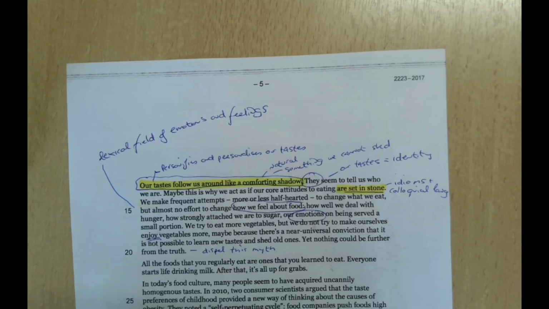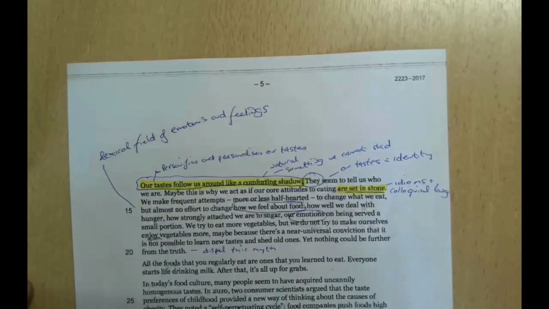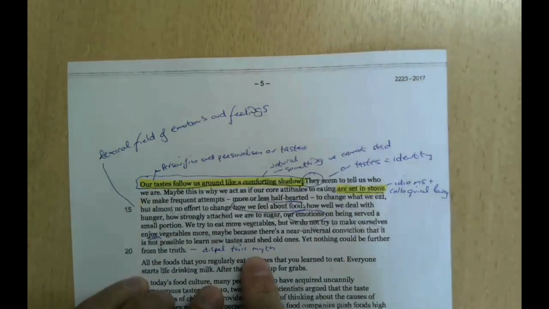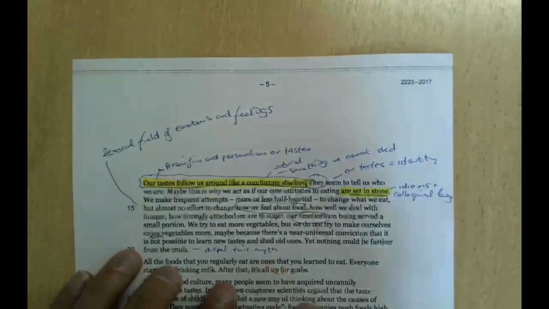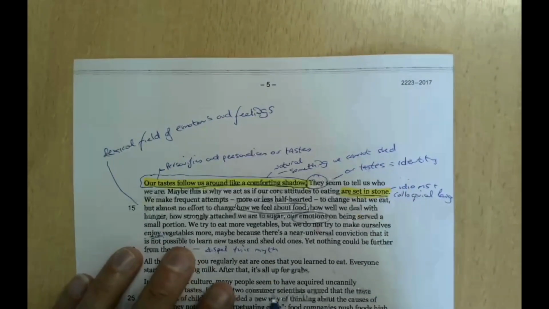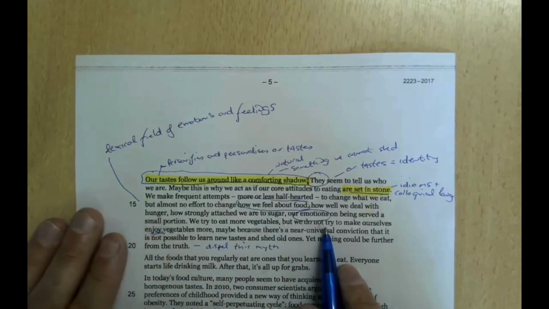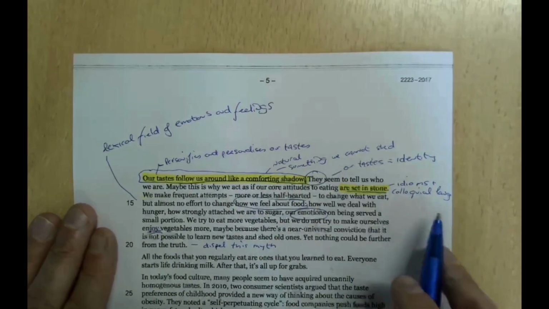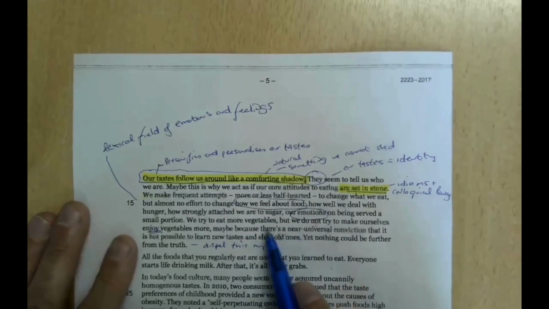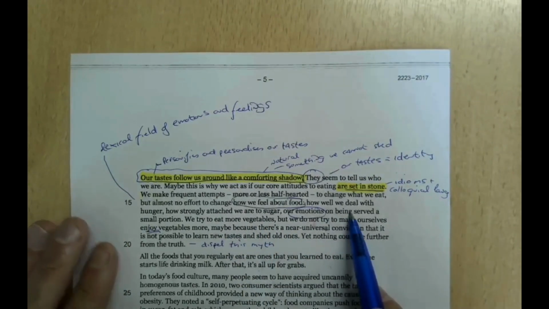We try to eat more vegetables, but we do not try to make ourselves enjoy vegetables more, maybe because there's a near universal conviction: it's not possible to learn new tastes and shed old ones. Yet nothing could be further from the truth. So she's dispelling this myth, that you cannot acquire new tastes, using a lot of colloquial language and figurative language to get us to reimagine our approach to food.